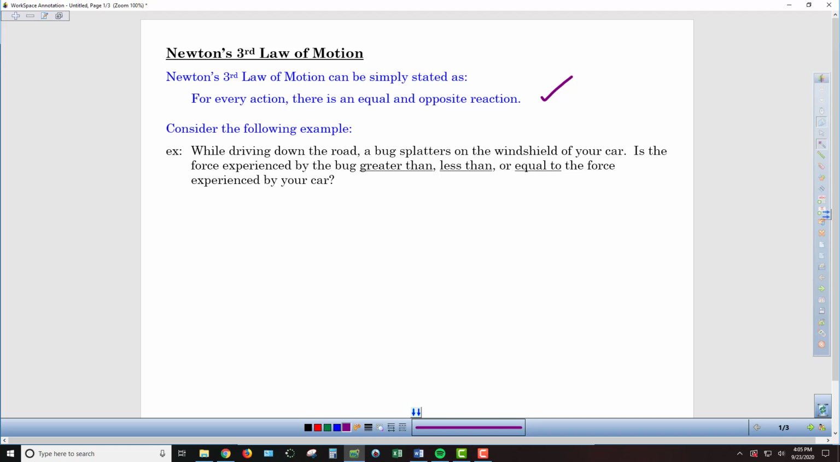And as you can infer from the topic that we're covering here, the answer is it's equal to. Now, the force that the car is experiencing is the same as the force that the bug is experiencing. Well, how can that be when the car is remaining intact versus the bug, which is going to get splattered? Well, if we take each of these and set them equal, instead of force equals force, but mass of the car times the acceleration of the car equals the mass of the bug times the acceleration of the bug.